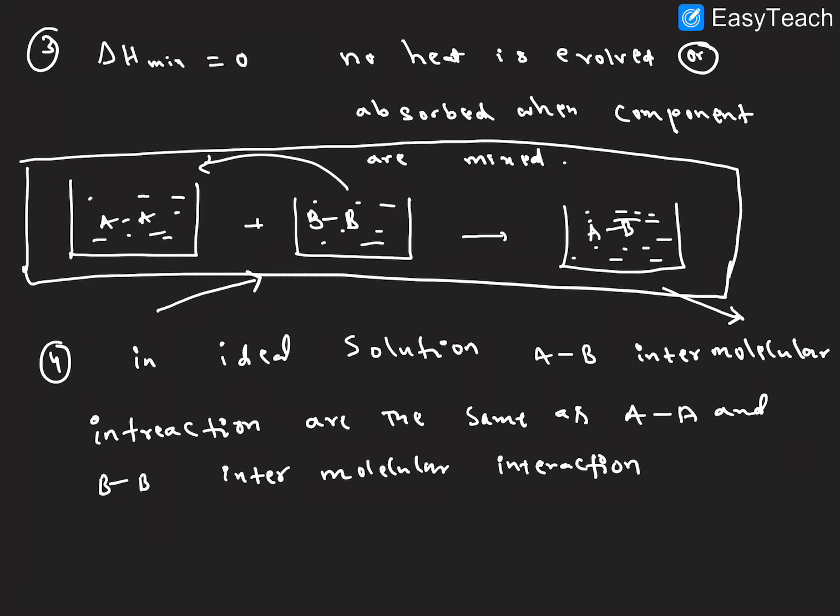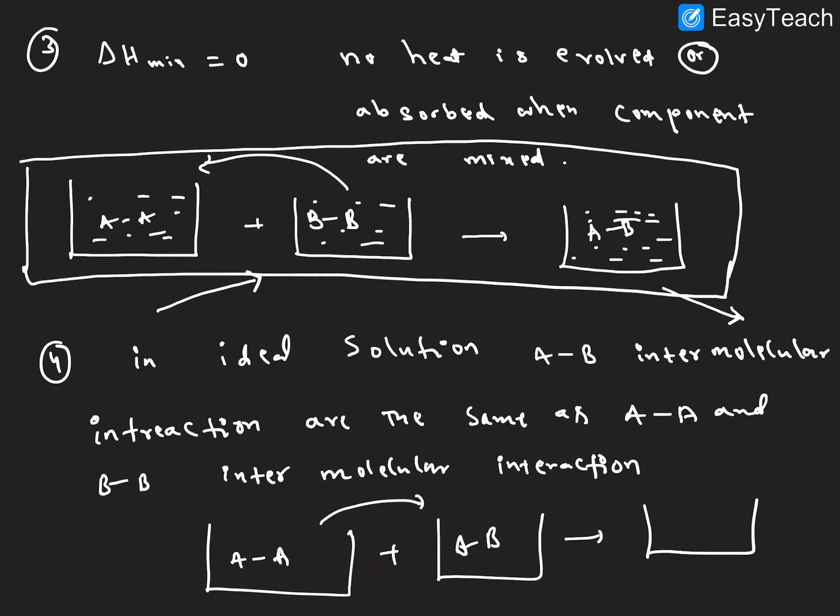I hope it is clear. For example, we are taking a solution. This is the A type solution and this is the B type solution. Both are mixing here to form an AB type of solution. So whatever the AA attraction is and the BB attraction is, it is equal to the AB attraction in an ideal solution. So I hope it is clear.